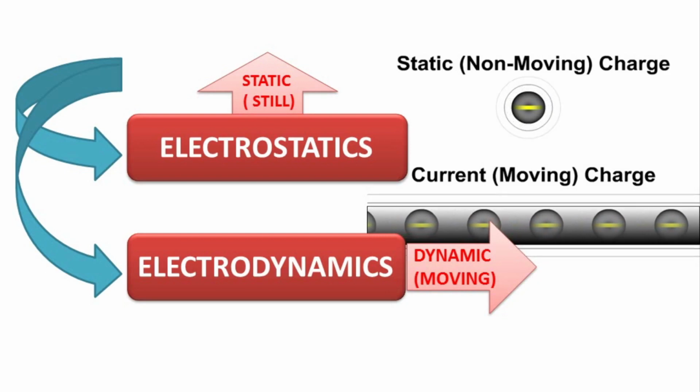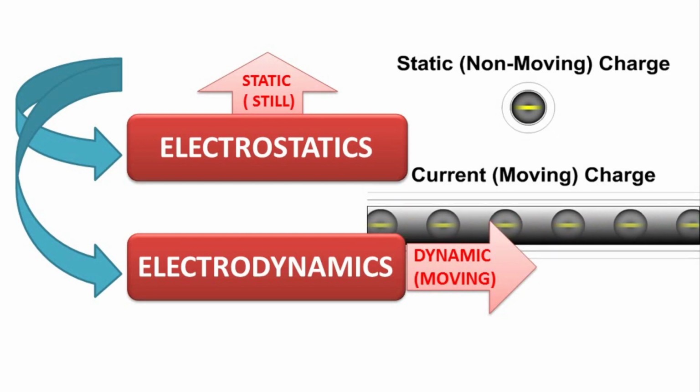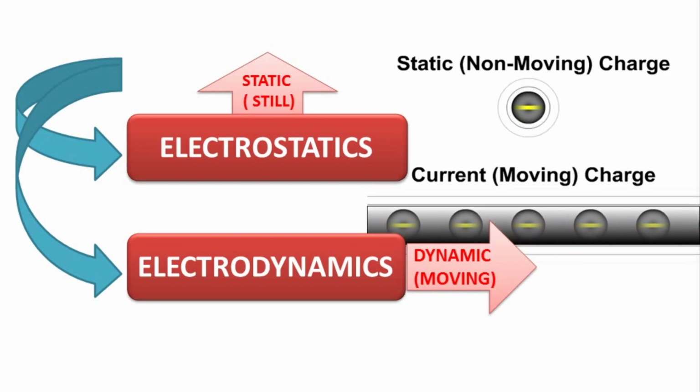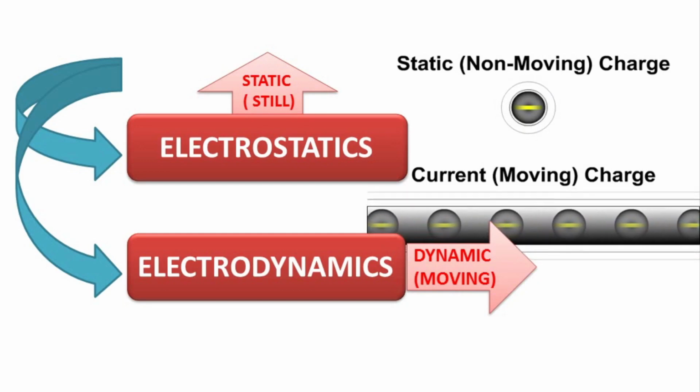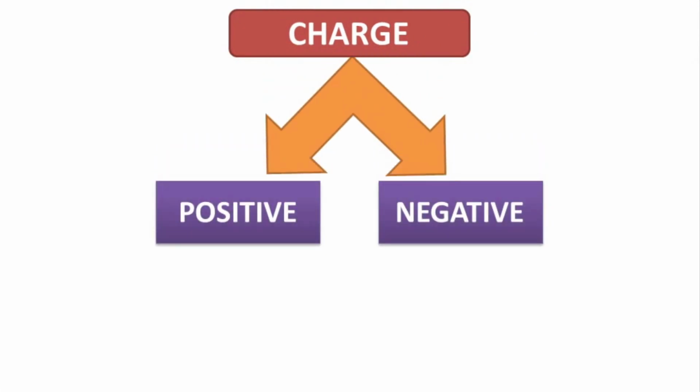In today's class, let us revise and remember all the things that we have studied in our previous classes. We know there are two types of charges. One is positive and the other negative.